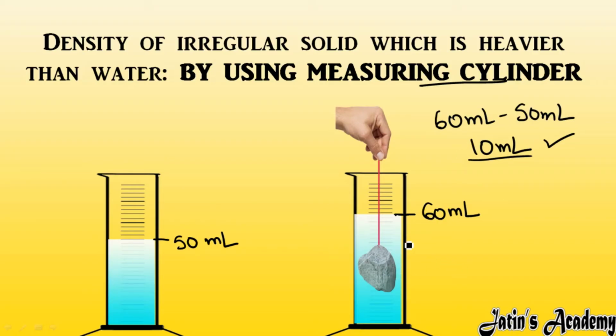Clear my point? If the water level is coming up to 60 ml, it is displacing 10 ml of water. So this 10 ml is nothing but the volume of this irregular solid. So in this way, by using a measuring cylinder, you can easily find the volume of any irregular solid.